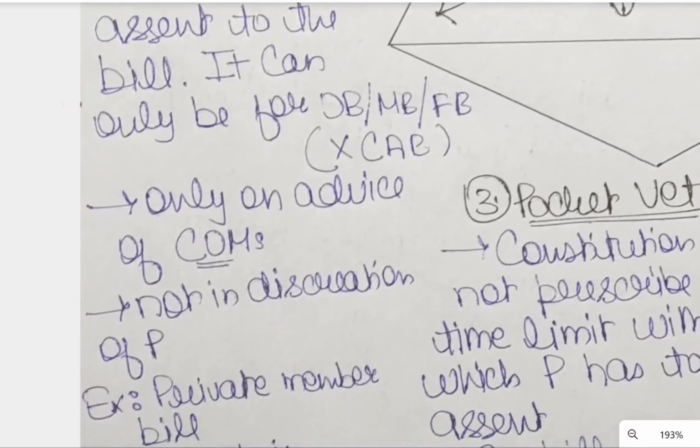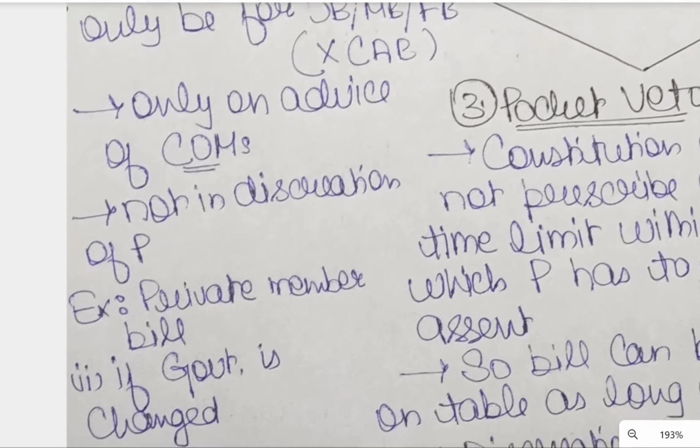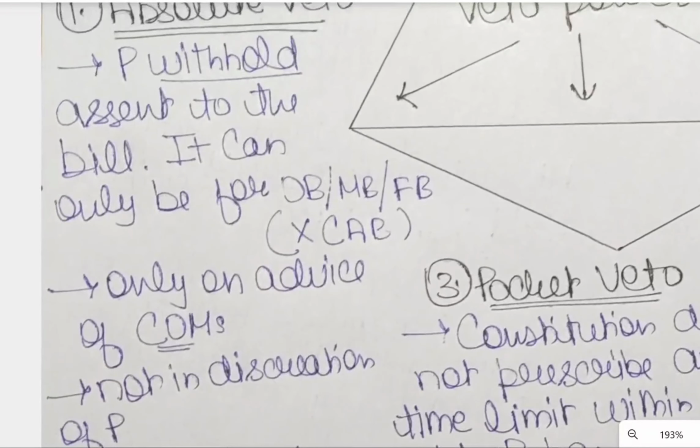Again, a very important point. The absolute veto of the President is not a discretionary power of the President. It can only be used on the advice of the Council of Ministers headed by the PM. So you must be thinking, if the absolute veto withholds the assent to the bill, why would a running government or the executive try to withhold the assent to the bill? Where in the Constitution or Parliament will the President be using this kind of power? So I have given two examples where absolute veto can be used.